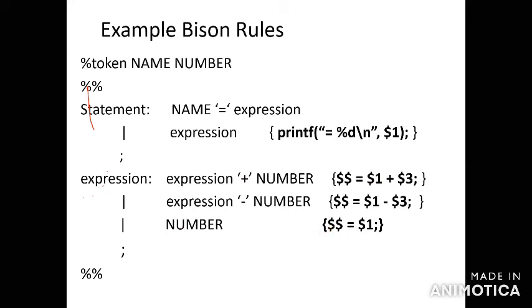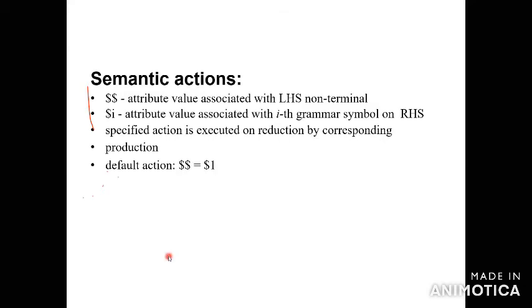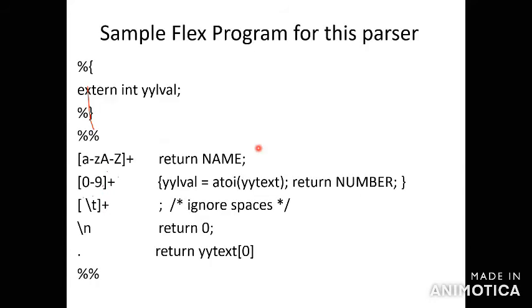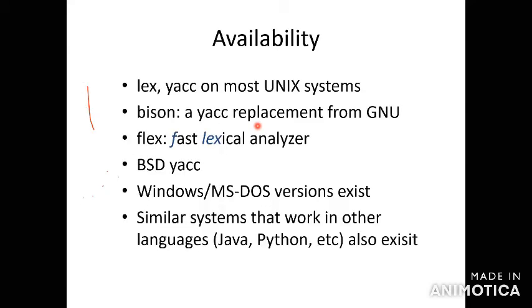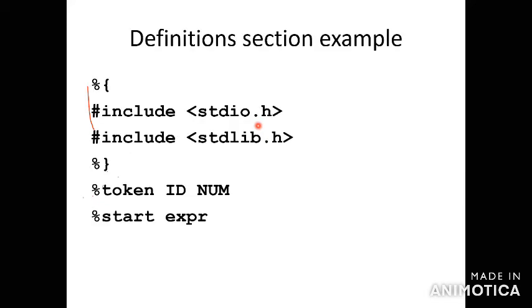Okay, it's correct. So this is for the given production. The third thing you have to write here is the semantic action. So $$ means it is the attribute value associated with the non-terminal on the left hand side. $1 means the body of the given production. So that is the default action. This is for the semantic action. It's correct. This is for the symbol table in the yacc program. Already you will have written it previously. So this is for the availability.